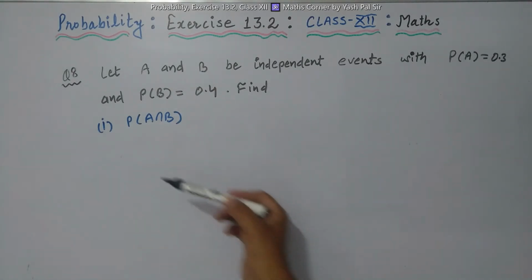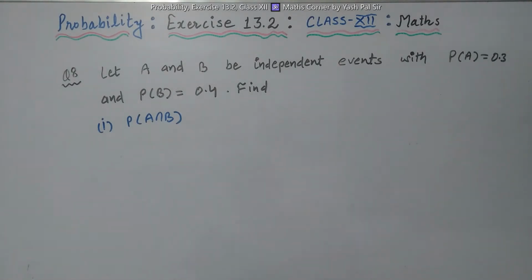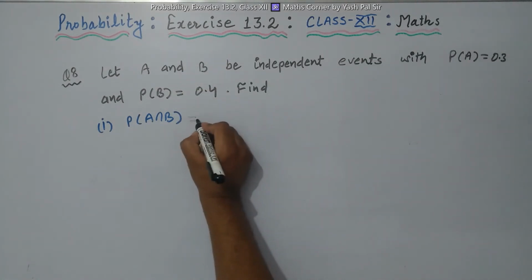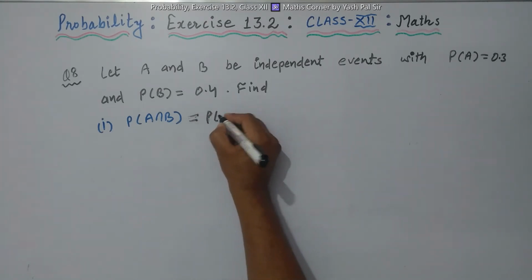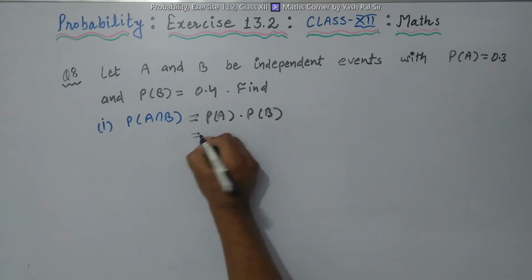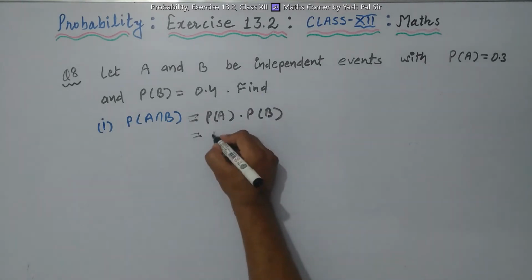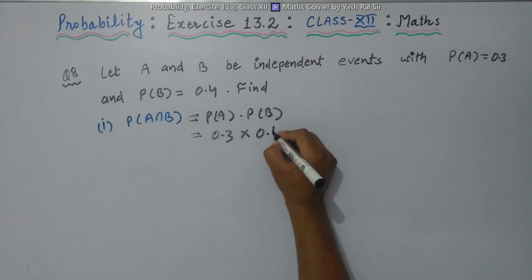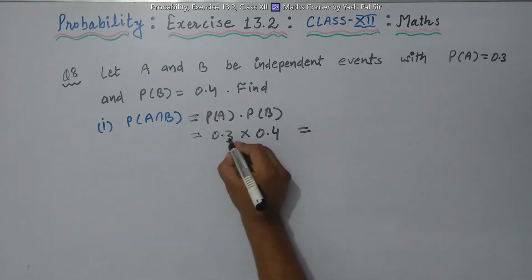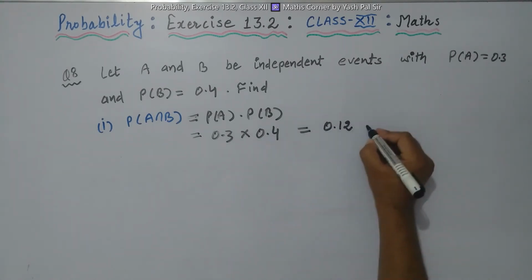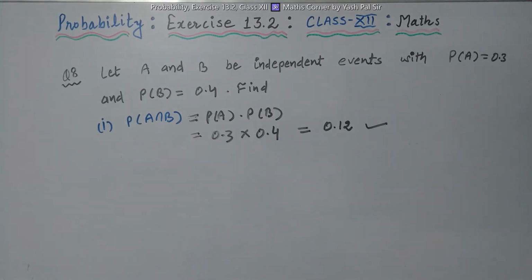Find number 1, probability of A intersection B. Because A and B are independent events, we can say probability of A intersection B is equal to probability of A into probability of B. The respective values are probability of A is 0.3 into probability of B is 0.4. So finally we have 3 into 4, 12, 0.12 is the required answer of part number 1.